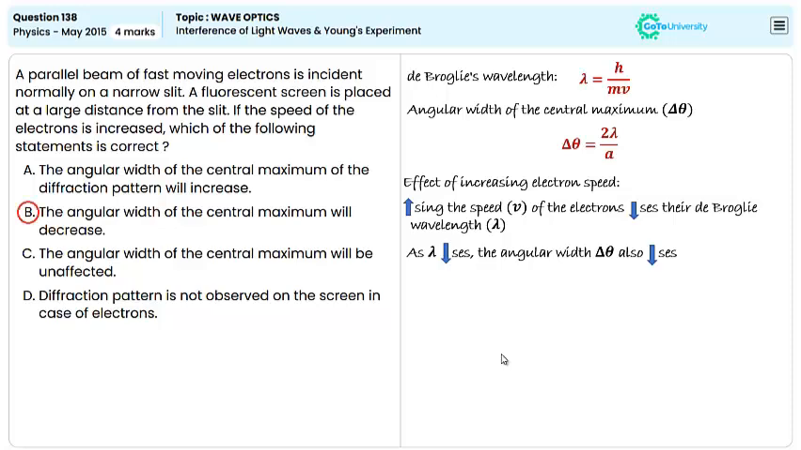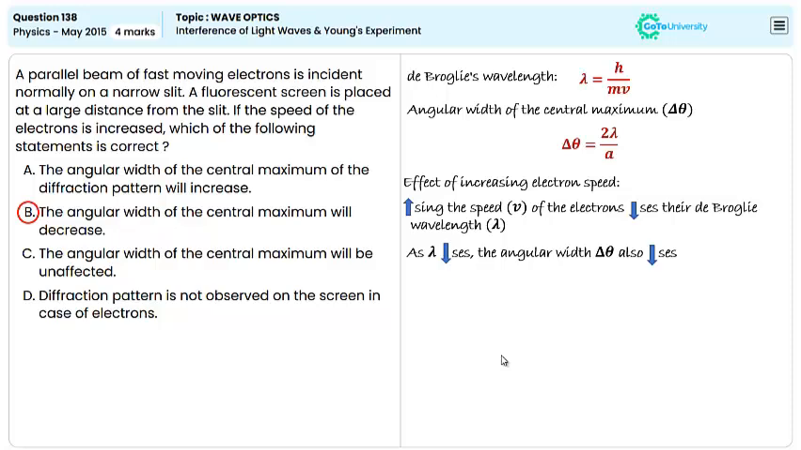Let us check option A. The angular width of the central maximum of the diffraction pattern will increase. This is incorrect because the angular width of the central maximum is proportional to the de Broglie wavelength, given by delta theta equal to 2 lambda by a. As the speed of the electrons increases, the de Broglie wavelength decreases. So a smaller wavelength results in a smaller delta theta. So the angular width decreases and does not increase.